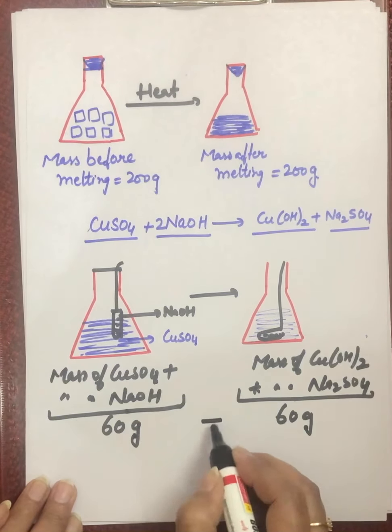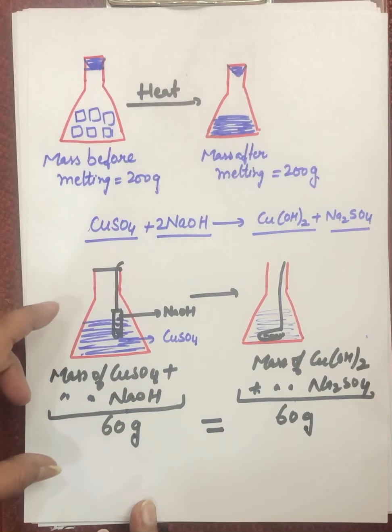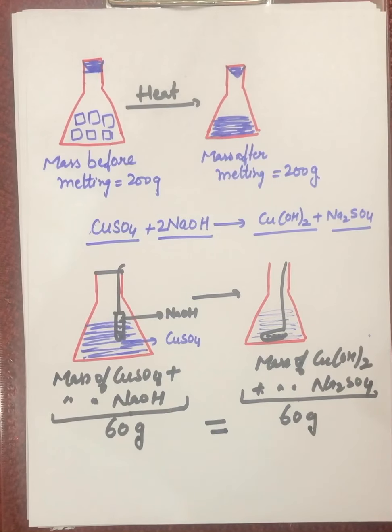That means the mass of reactants is equal to the mass of the products, whether we have a physical change or whether we have a chemical change. The mass of reactants is always equal to the mass of the product. So this is the first law, law of conservation of mass.